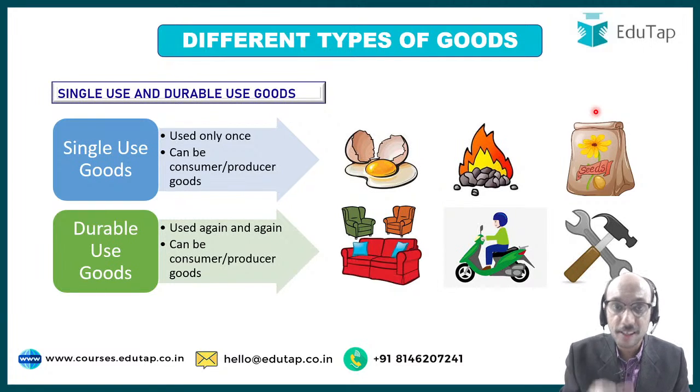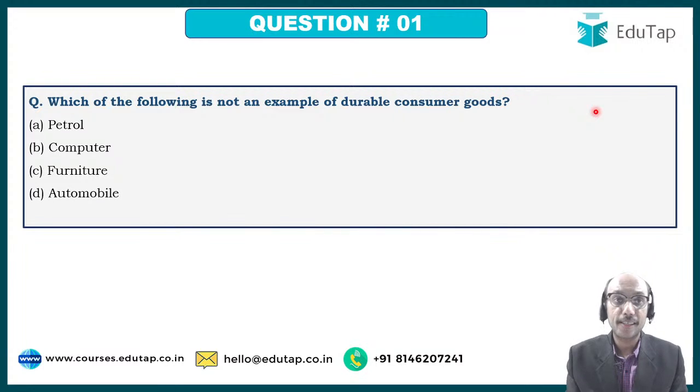We are going to take the discussion ahead, right? So the first question's answer is awaited from you, and Sudhakar Yadav gave the answer as A over here, because it is not a durable consumer good. Petrol is not a durable consumer good. Just the way coal is not a durable consumer good, similarly petrol is not, in the sense that you can use it only once, whereas computer, furniture and automobile can be used recurringly over a longish period of time. Therefore, we consider them to be durable consumer goods.